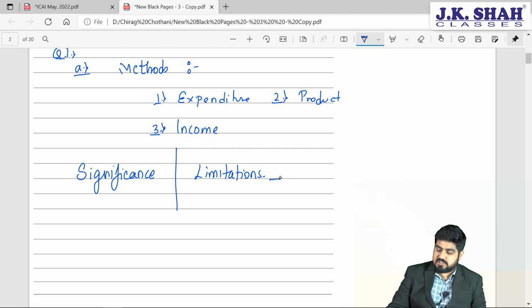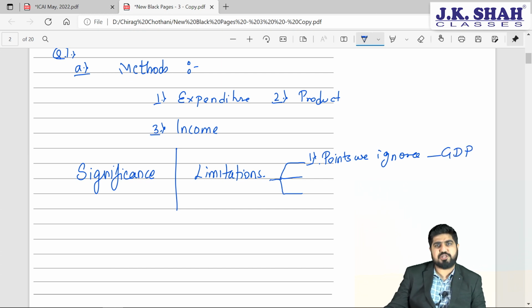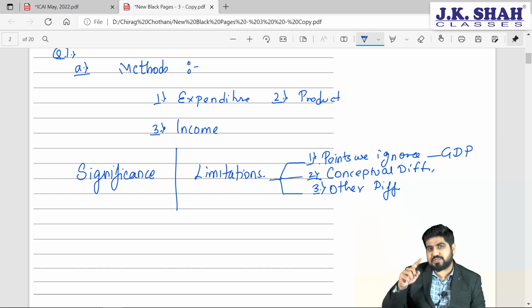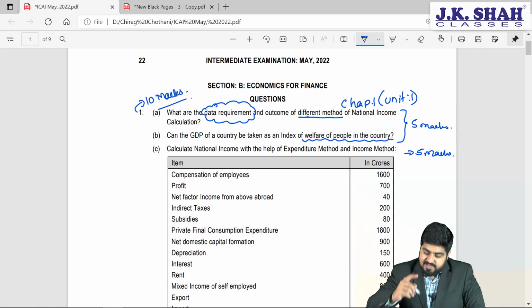Now, in limitations, we divide this into 3 parts. What are these 3 parts? Number 1, the concepts or the points we ignore while calculating GDP or national income. Point number 2 is the conceptual difficulties. And the third one would be other challenges or other difficulties. Fair enough? Now this question, if you observe, is highlighting what?